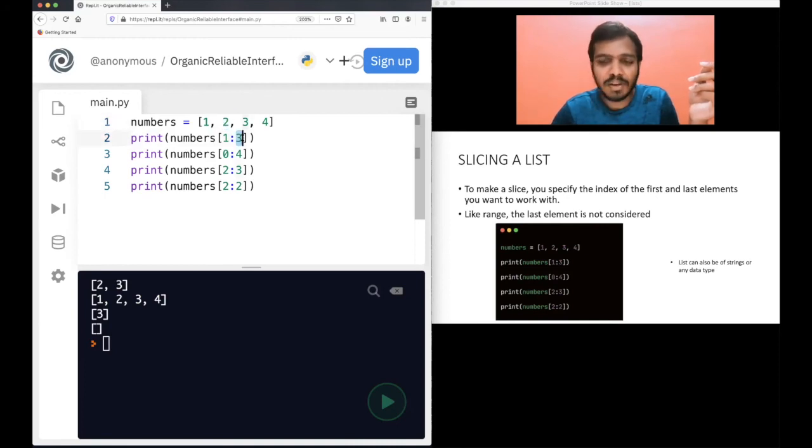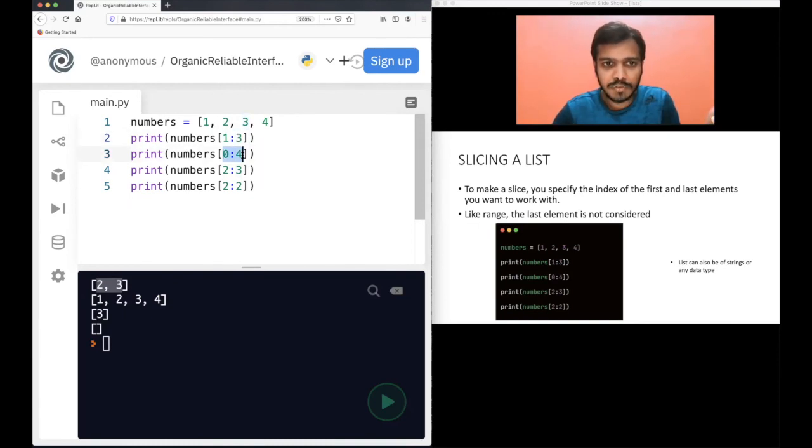Again, this index 3 will not be included. 3 minus 1, that is 2. So these two numbers will be printed. That's why you see 2, 3 got printed. This is always important: the third index will not be printed. Numbers till 3 minus 1, that is 2, will be printed.